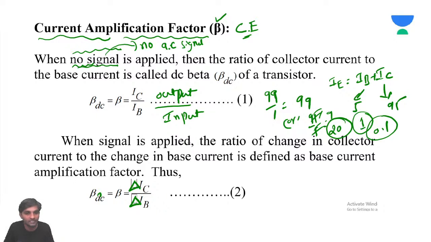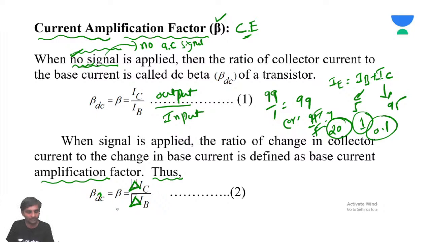That is, when a signal is applied, the ratio of the change in collector current to the change in base current is defined as the current amplification factor. Beta AC is delta IC by delta IB. So never get confused with the phrase no signal.